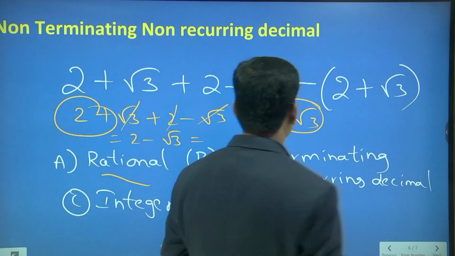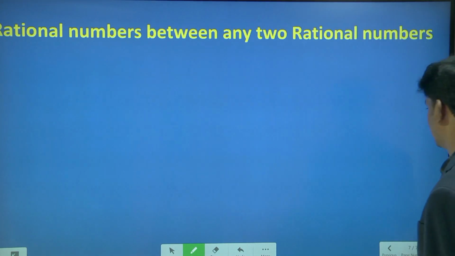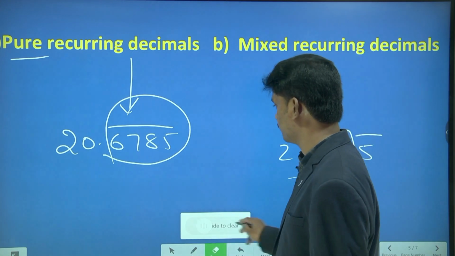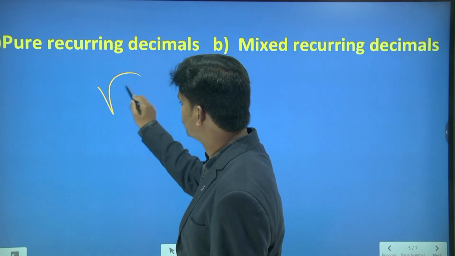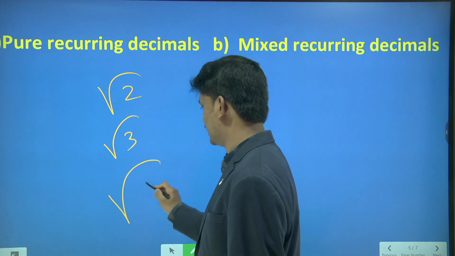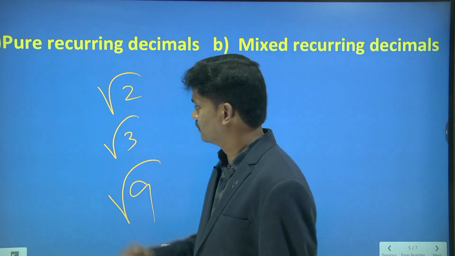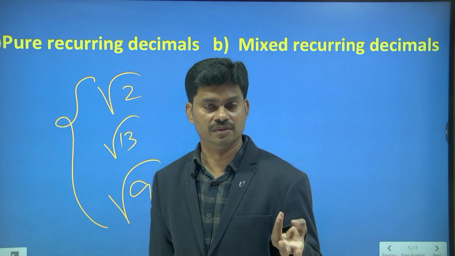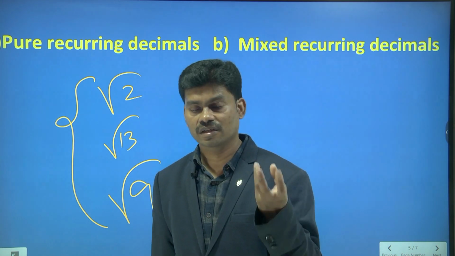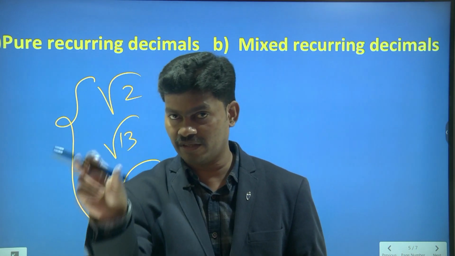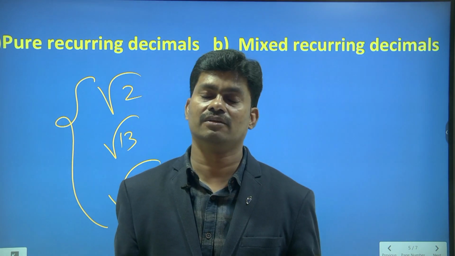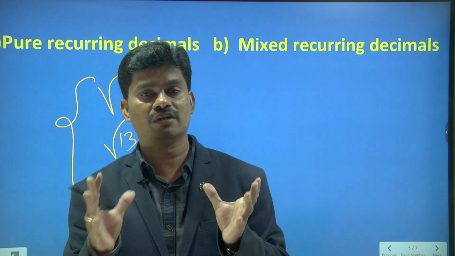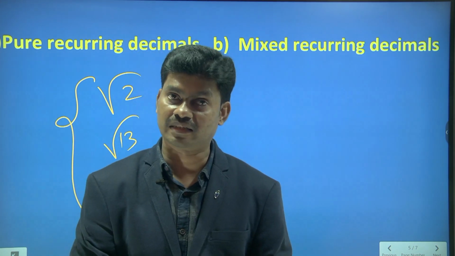Here I would like to give a small clarification. Let me erase this. So root 2, root 3, root 9. There are three numbers here. What is the difference between these three? Root 2, I don't know the value of root 2. I don't know the long division method. I do not know how to simplify, how to get the value of root 2. But root 9, we know from the multiplications how to express a number as a product of two equal factors.